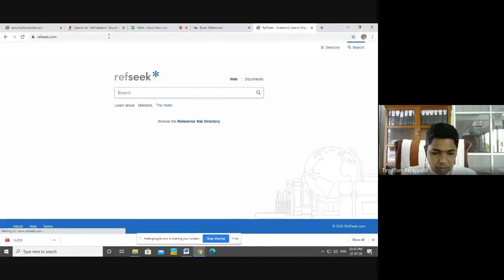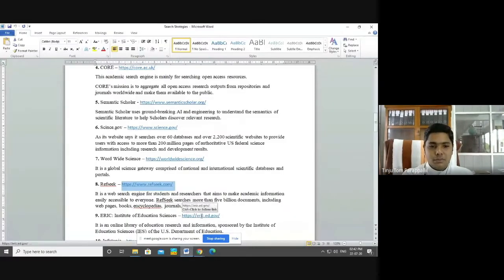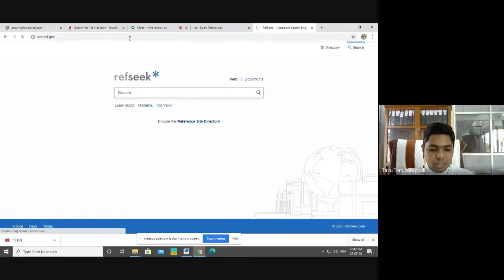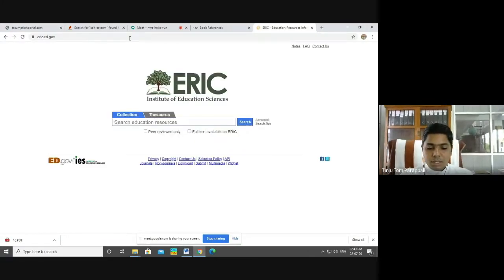Then another one, RefSeek. It is a web search engine for students and researchers that aims to make academic information easily accessible to everyone. This is also an academic search engine where you can search for scholarly content exclusively. Then another one, that is ERIC, Institute of Education Sciences. It's an online library of education research and information sponsored by the Institute of Education Sciences of the US Department of Education. It is a government-owned search engine for scholarly content. Okay, we shall go to the next one.